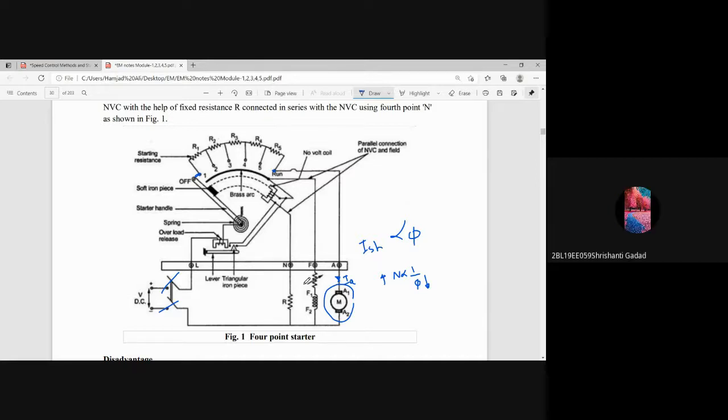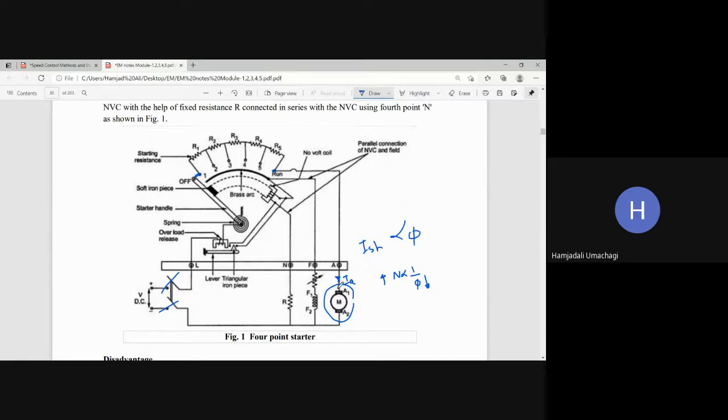Yes, sir. But there is a drawback in the case of the 4-point starter. Here the drawback is that in the case of the 3-point starter, if you want to control the speed more than rated RPM, then you go for the flux control method. Yes or no? So there you are going to reduce ISH, then the NVC coil becomes demagnetized, and unnecessary stopping of the machine will take place.